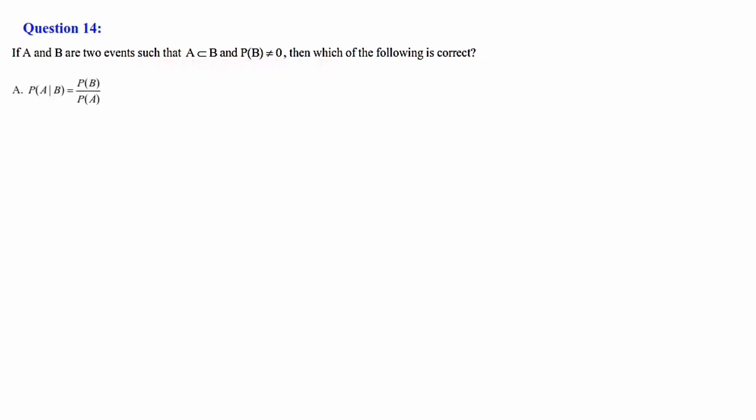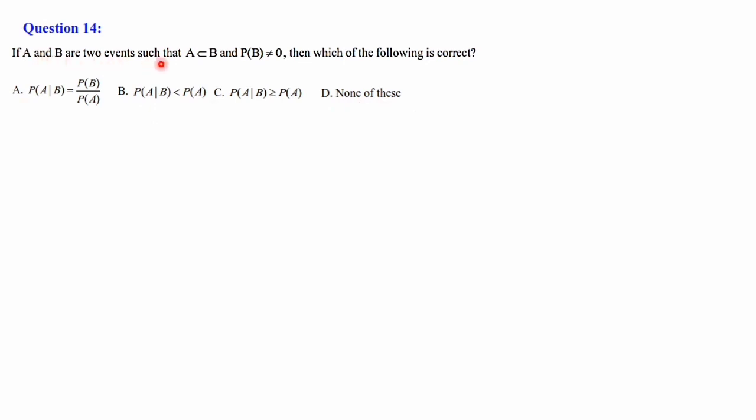Next we shall discuss question number 14. If A and B are two events such that A is a subset of B and P of B not equal to 0, then which of the following is correct? First option, P of A given B is equal to P of B by P of A. P of A given B is less than P of A. P of A given B is greater than or equal to P of A, and none of these. These are the 4 options given to us.